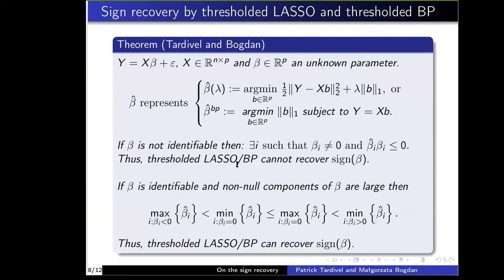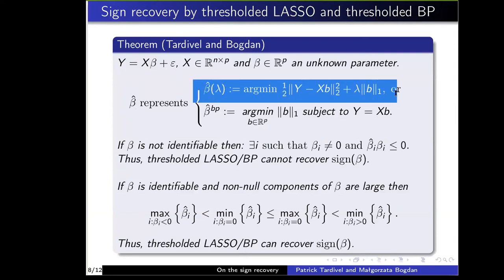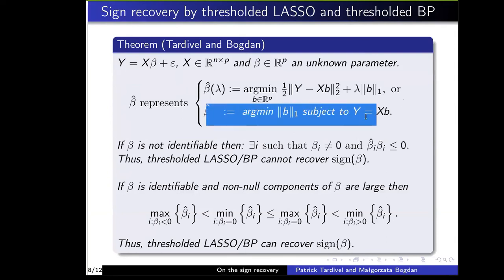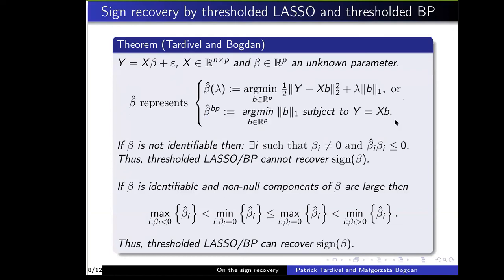So here y represents the response of a linear regression model. X is a fixed matrix, beta is an unknown sparse parameter. And the estimator beta hat can represent the lasso estimator or the basis pursuit estimator. And we have this statement. If beta is not identifiable with respect to X and the L1 norm, then at least one non-null component of beta has its sign not correctly estimated by the estimator beta hat.